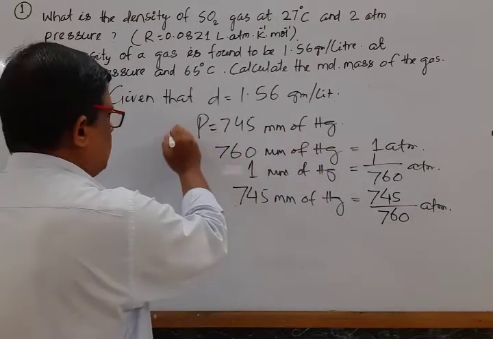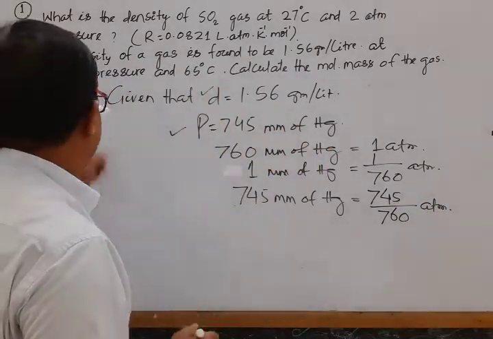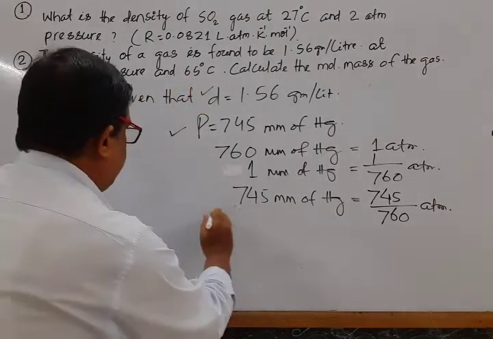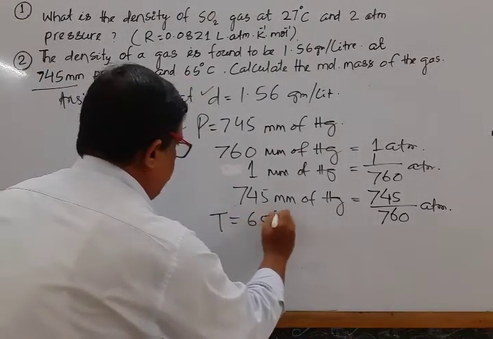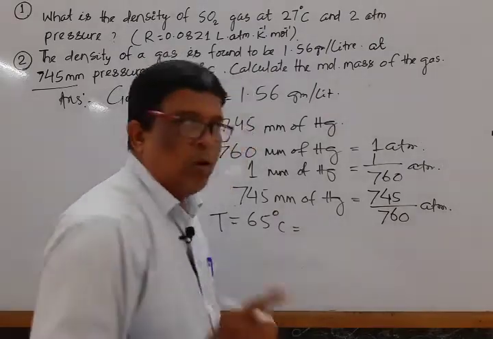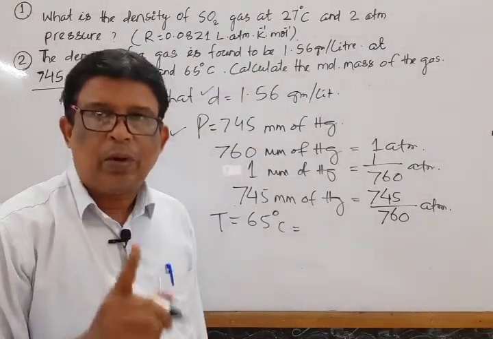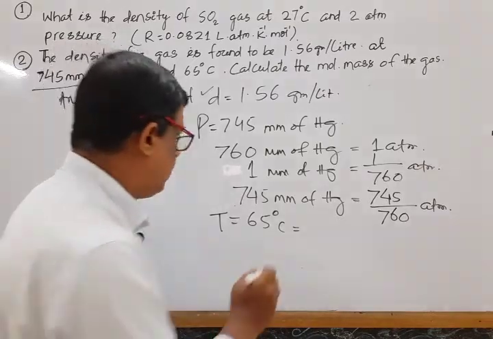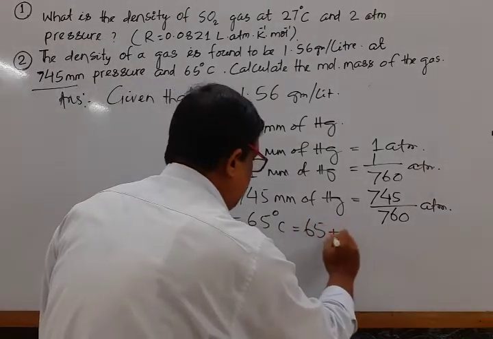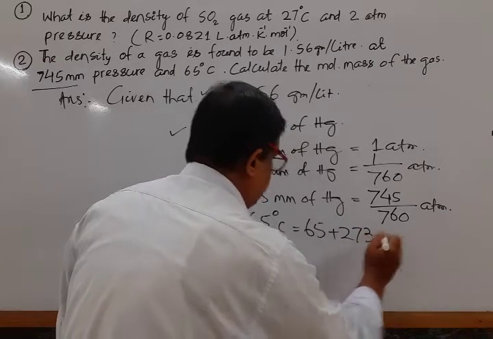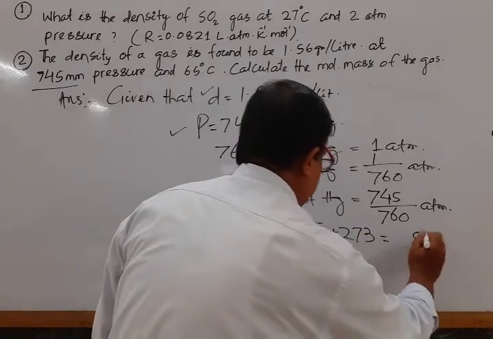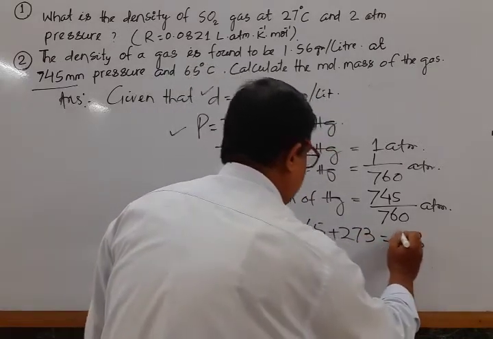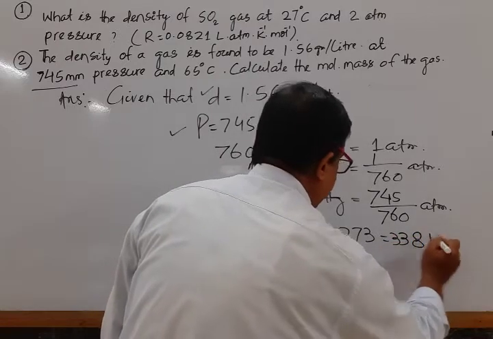So pressure is given, density is given. Temperature is given, temperature is equal to 65 degrees Celsius. We know, while solving a problem, temperature must be converted to Kelvin by adding 273. That is 65 plus 273 is equal to 338 Kelvin.